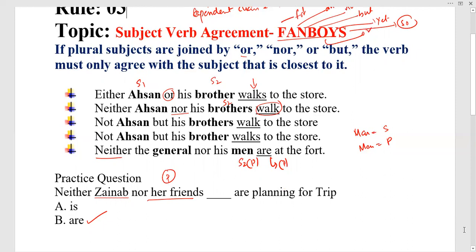So I hope you like this video. That's very important. We need to understand fanboys and how fanboys are connected. Fanboys are also used in punctuation as well. So when I discuss the punctuation grammar rules, I will tell you about fanboys in more detail.